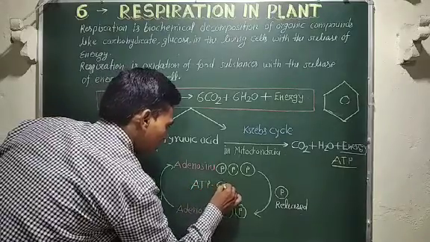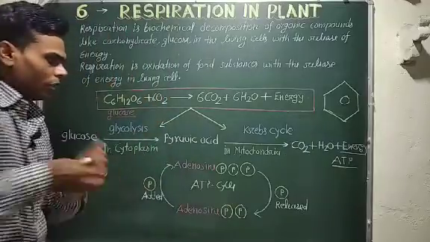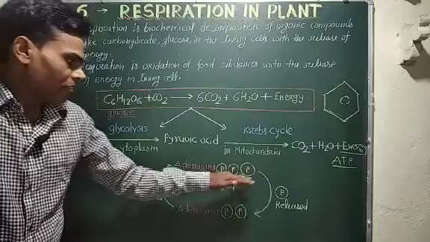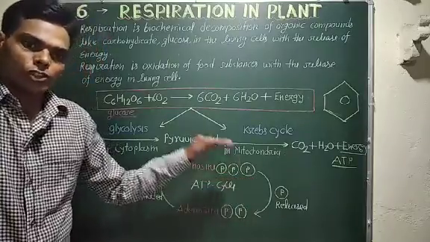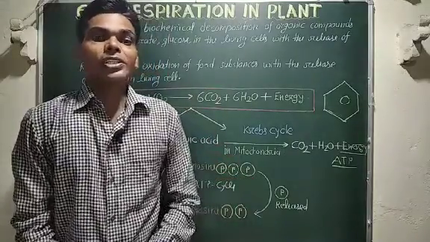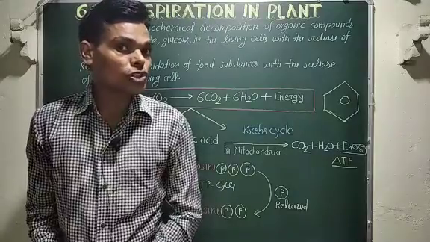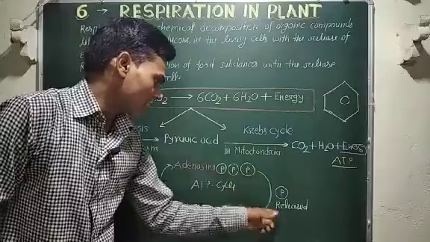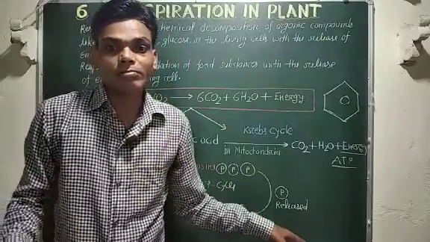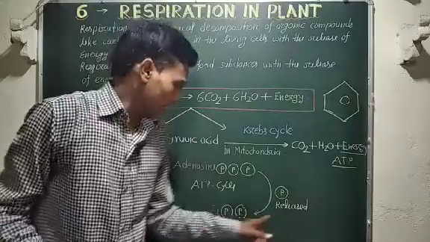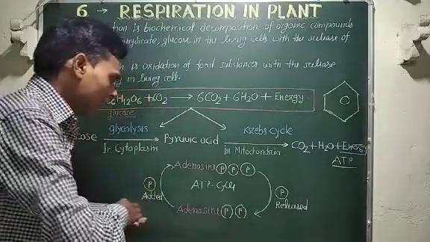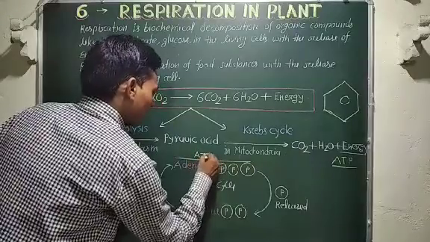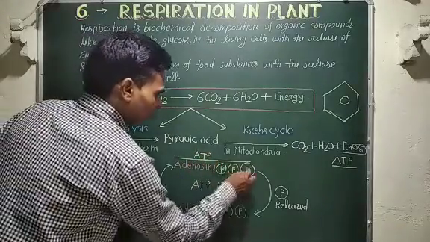Okay students, listen carefully. When energy from ATP is used, adenosine triphosphate is converted into ADP. This is ATP, adenosine triphosphate.